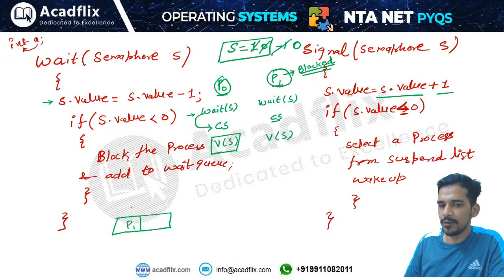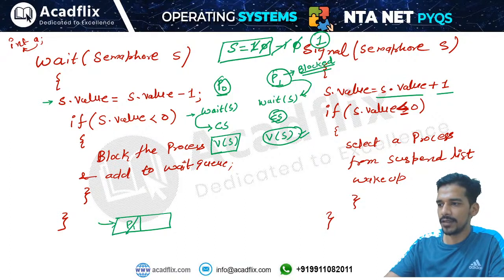That means it will remove the process P1 from the waiting queue and simply will start P1 executing. Okay, P1 will start executing, then it will execute the critical section, and then it will execute the signal operation. Signal operation will simply increment the value of semaphore by 1. Okay, the final value of the semaphore will be 1 after these two processes execute.